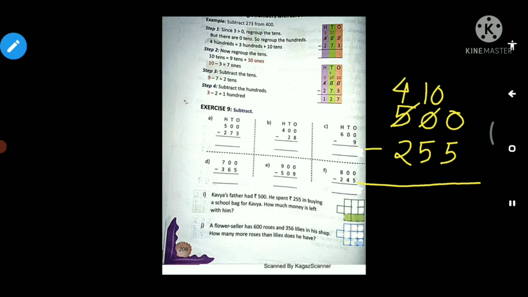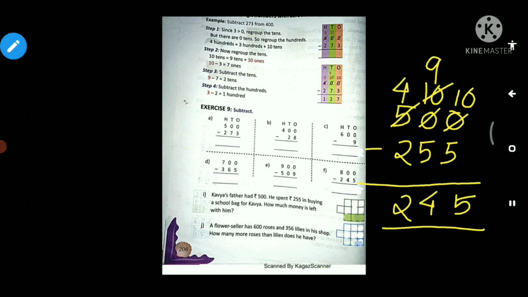Now as ones place value also need 1 number, right? So it will reduce by 1 and it will become now 9. Now this ones place value it will become 10. Now 10 minus 5 it will be how much? 5. 9 minus 5 it will be how much? 4. 4 minus 2 it will be how much? 2.